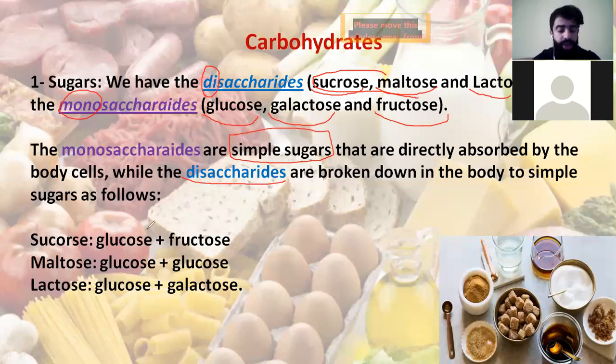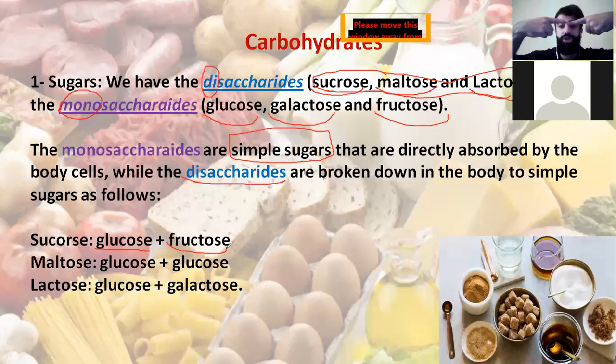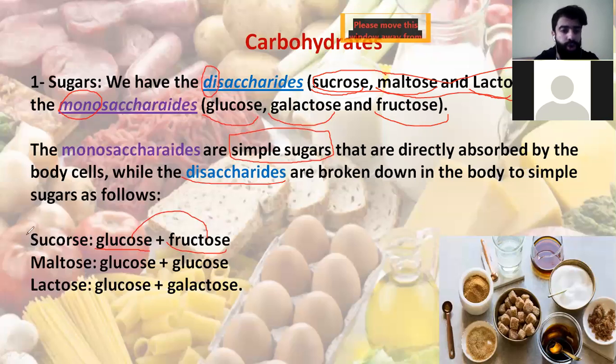Sucrose is composed of two sugars, glucose and fructose. Whenever glucose is connected to fructose, we call it sucrose. This is the first type of disaccharide.